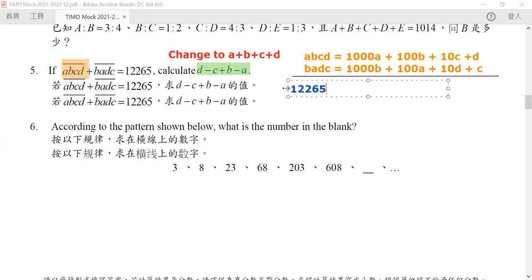The first term is equal to 1000A plus B, the second term is equal to 100A plus B. So it can be written as 1100 times A plus B. The second part will be equal to 11 times C plus D.